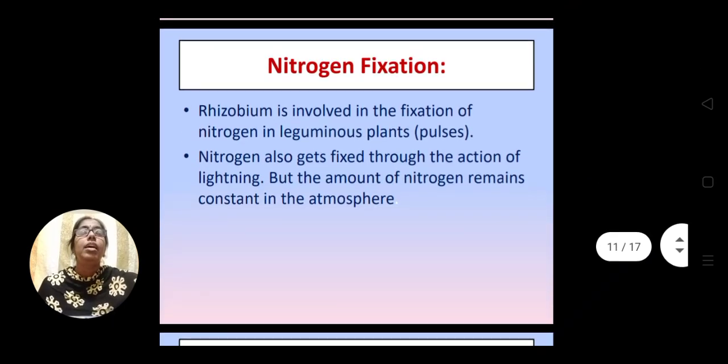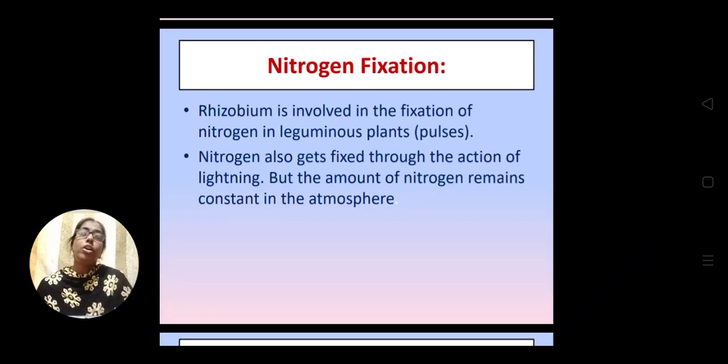Then the most important role played by microorganisms in our environment is nitrogen fixation. Time and again I am telling you that rhizobium is involved in the fixation of nitrogen in leguminous plants, because nitrogen cannot be utilized by the plant directly from the atmosphere.